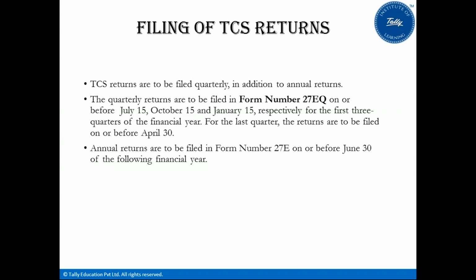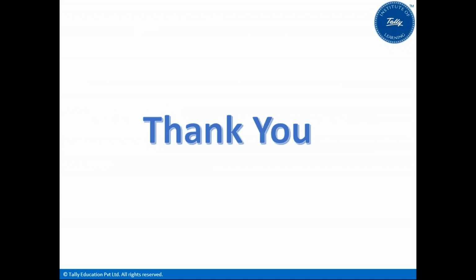The annual return has to be filed, the Form 27E, on or before June 30 for the following financial year.